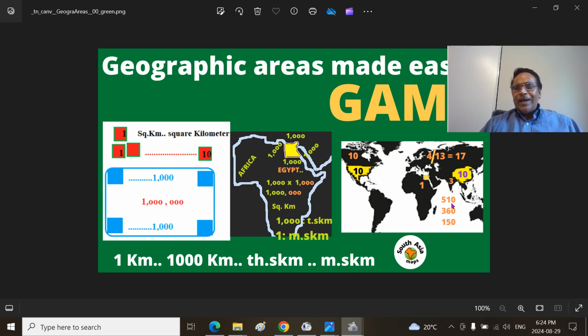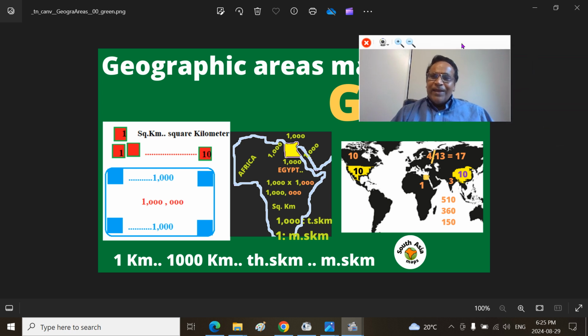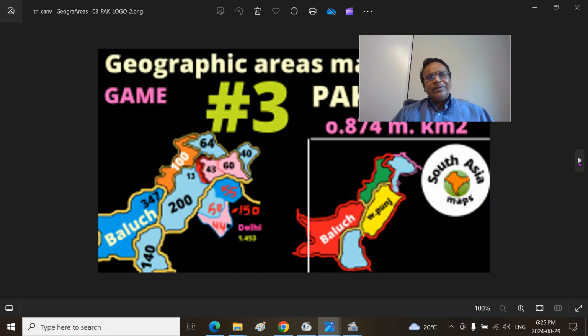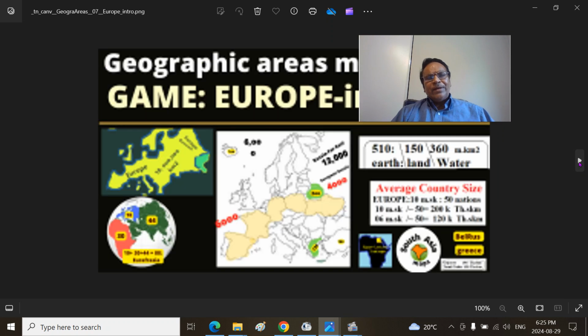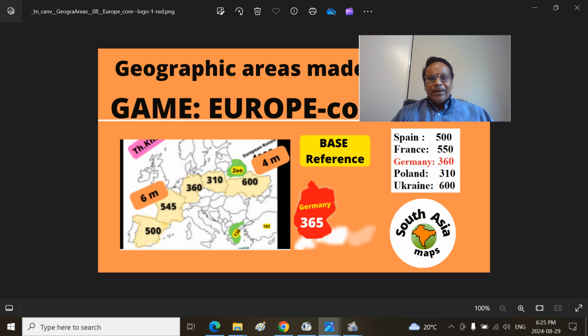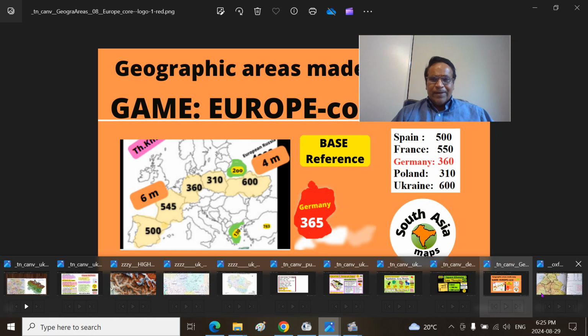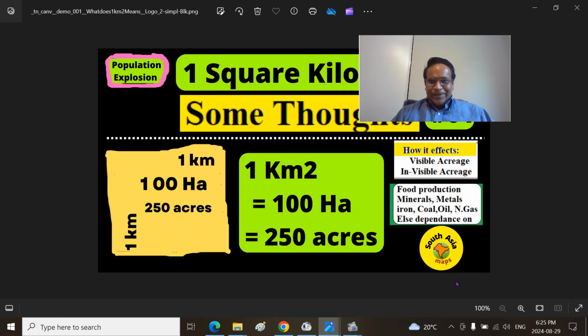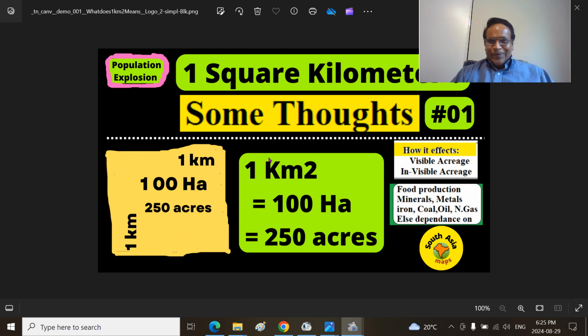The entire planet Earth has 510 million square kilometers. 360 is water, 150 is land. That means if you draw the lines on the land area, you can fit 150 Egypts on planet Earth. Like that, I have put many, all the countries, South Asian countries, Pakistan, Bangladesh, Northeast area, and many European areas. You can look at that GAME series in the appropriate playlist. And I also put a population series so that it will give you a sense of what is 1 square kilometer. You can see it in the population or demography playlist.